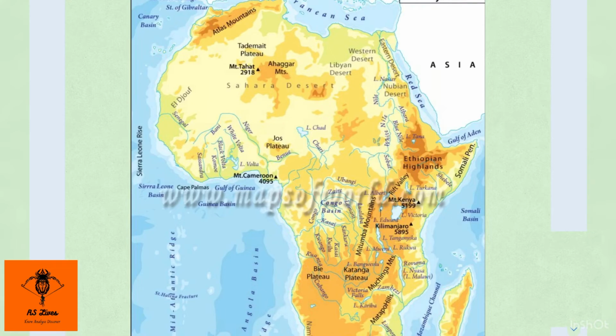Moving on to pointing out some of the important places in the news, we have first of all the Libyan area over here. I'm talking about the country Libya, because there has been a rebellion going on over there since 2011. It started against Muammar Gaddafi, but the political instability is still persistent.